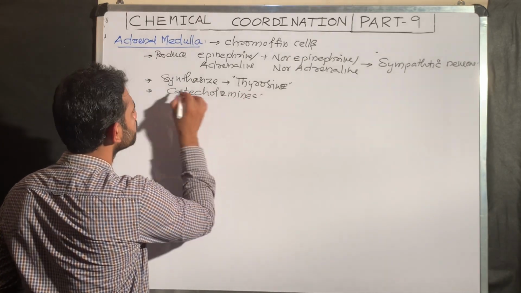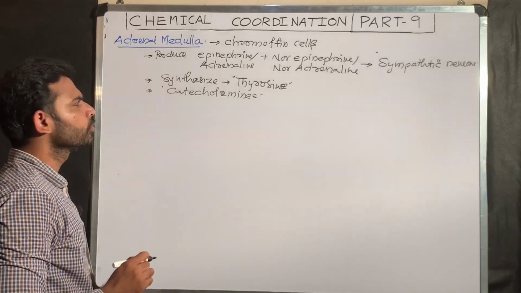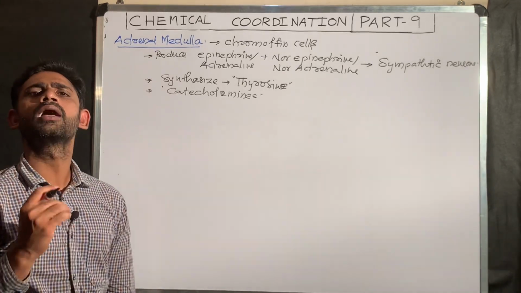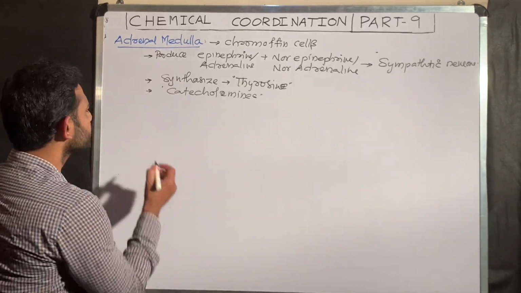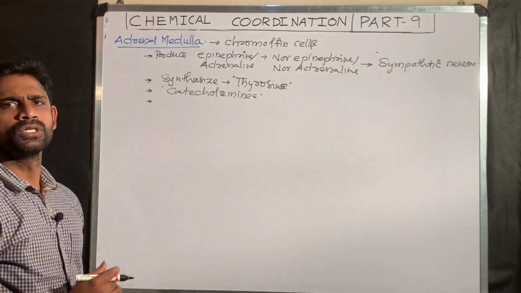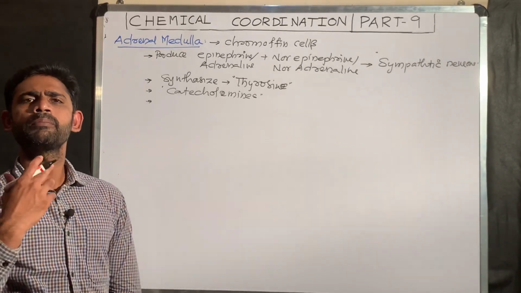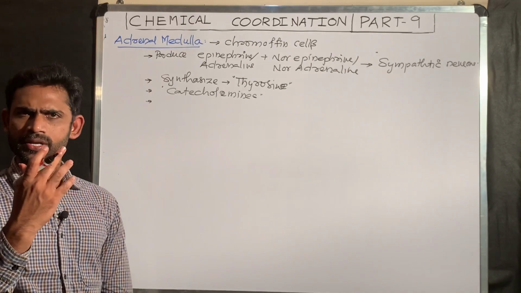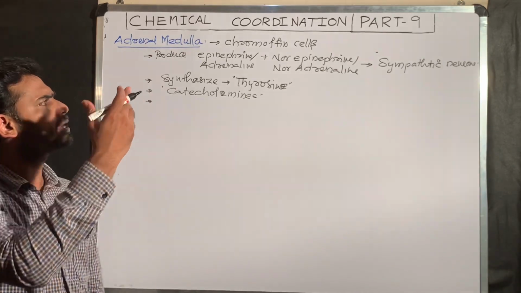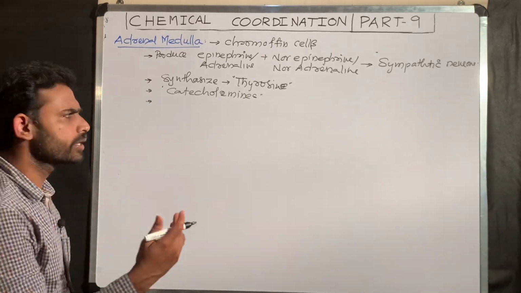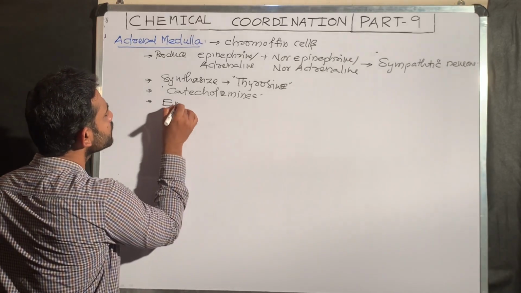Chemically, these hormones are called catecholamines. Next point: depending on the situation in which they are produced, epinephrine and norepinephrine together are called emergency hormones.